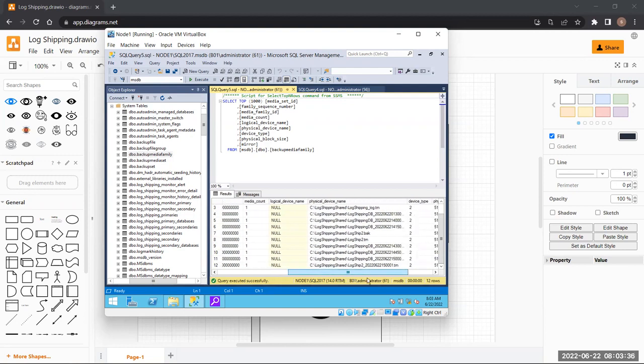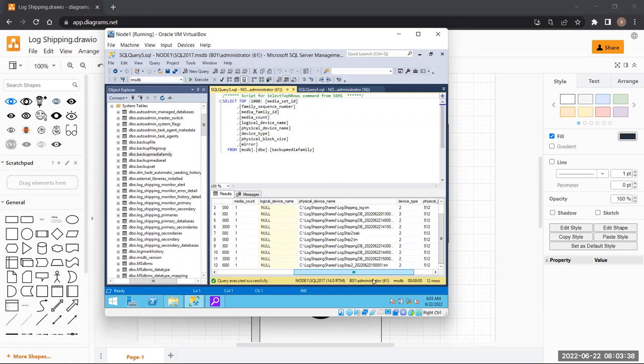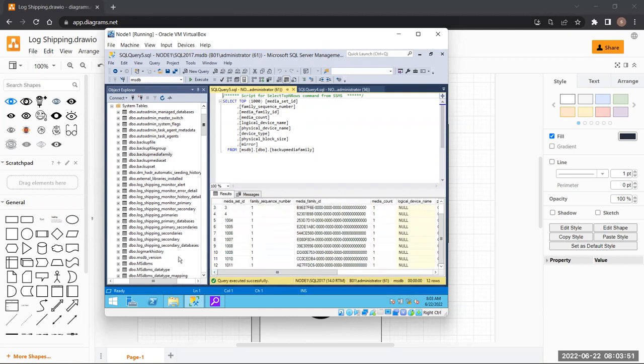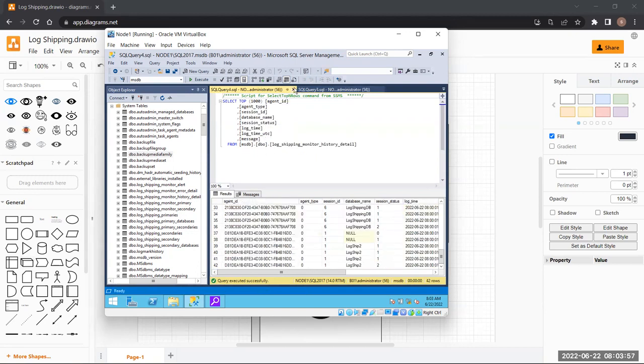Here also you can get all the details of your log ships. Can you see it here? Yes. You have all the data in here, right? Okay, so let me close all of these things and let me move forward.